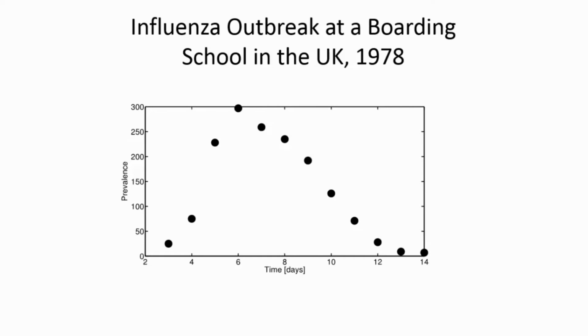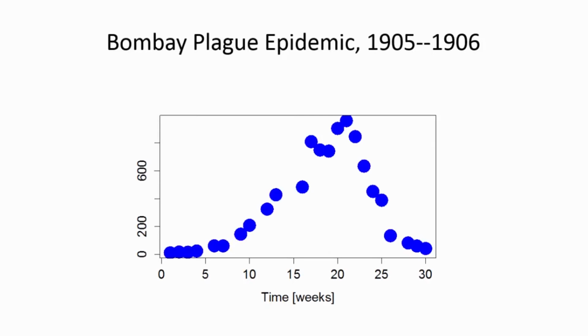On the horizontal axis, the observations are being measured once a day. And on the vertical axis, we have counts of the number of infected individuals. These are individuals in a boarding school in the United Kingdom, and this was an outbreak of the flu. This is one example. This data set is called prevalence data. It has to do with the number of infected.